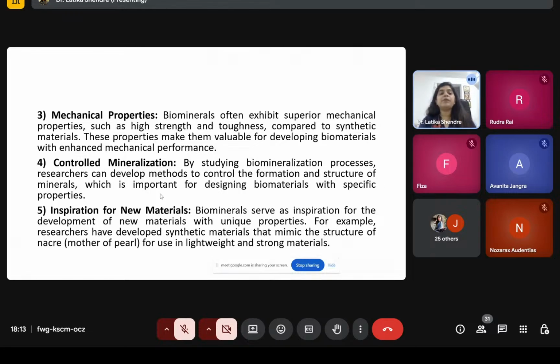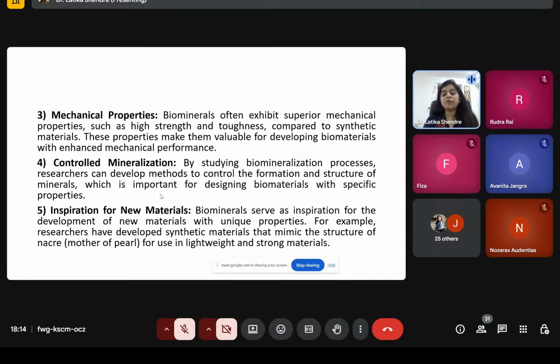And last is inspiration for new material. So when we talk about new material, we can combine these biominerals in a unique way so that you can get their more beneficial property. And nowadays, researchers have developed synthetic material that will mimic the natural material. Like if you talk about pearl, you all know that the price range varies from 50 rupees to 5 lakhs. Can you imagine how this comes? So the pearl that is cheaper in quality, for sure it is the synthetic material, and the mimicry is done.